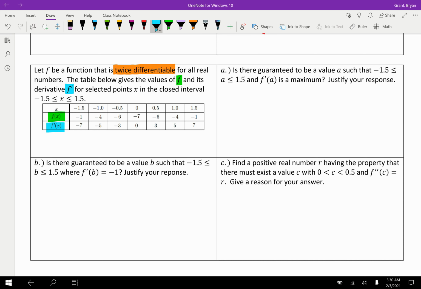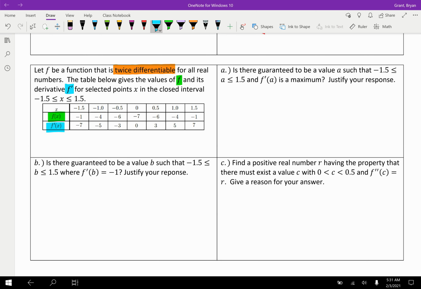Cool. Is there guaranteed to be a value a, where a is somewhere in between or possibly including the endpoints, and f prime of a is a maximum? All right, well, let's see. We know we're using theorems, and they're asking about a maximum. Oh, I think this has got to be the EVT, right?